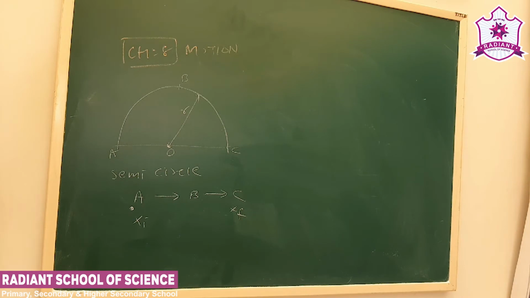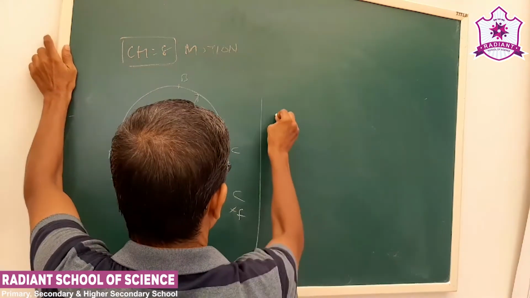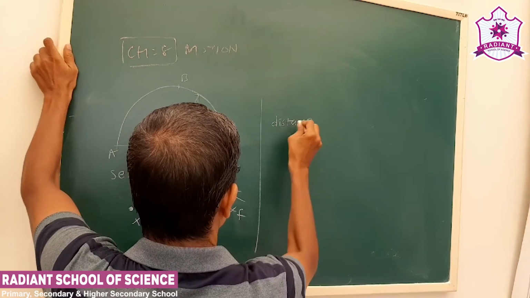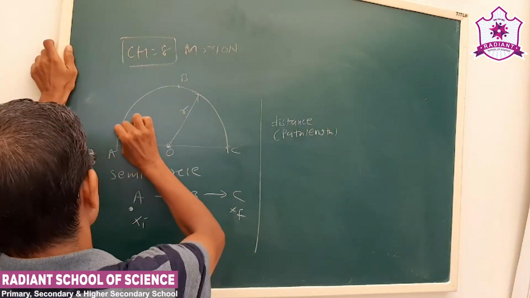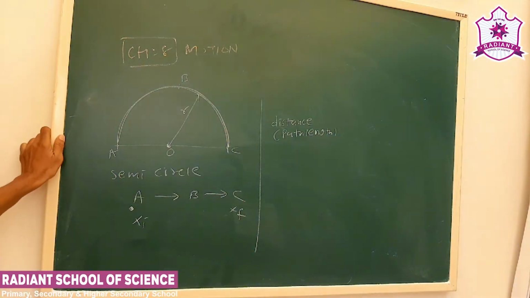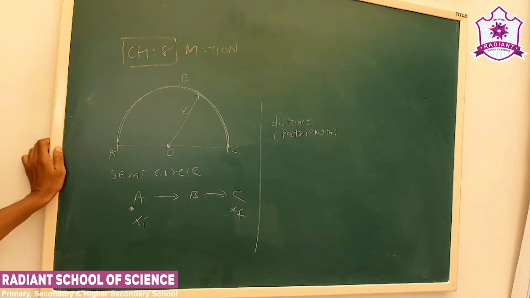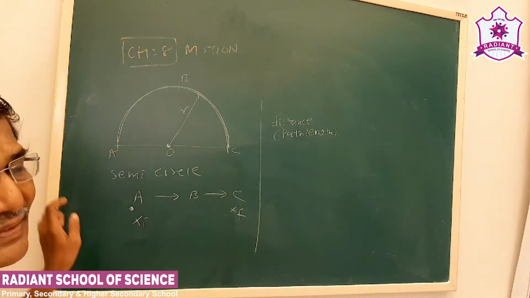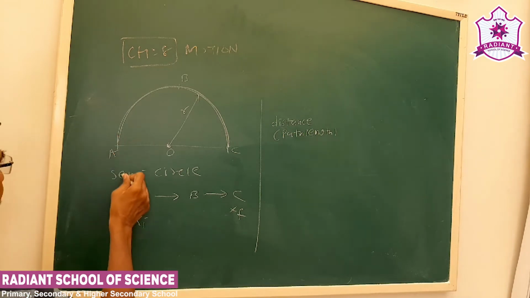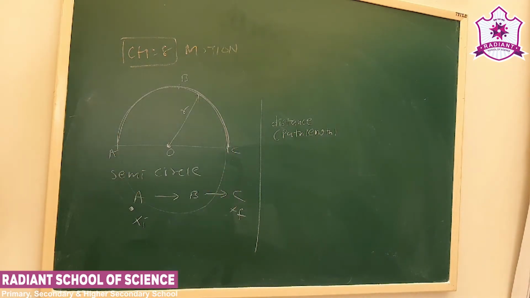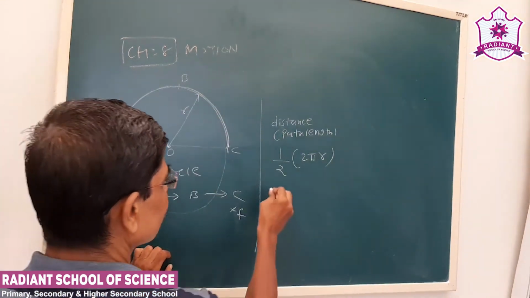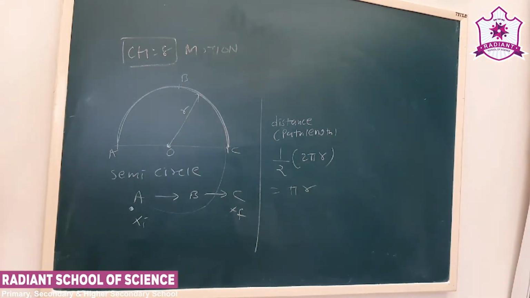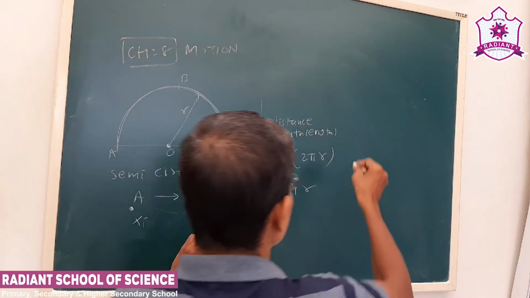Now what is this distance or path length? The path followed is the arc of the circle. What is this length? It is half of the circumference. We know the formula for the circumference of a circle is 2 pi r. Half of the circumference is pi r. So the distance or path length is pi r. Now displacement.